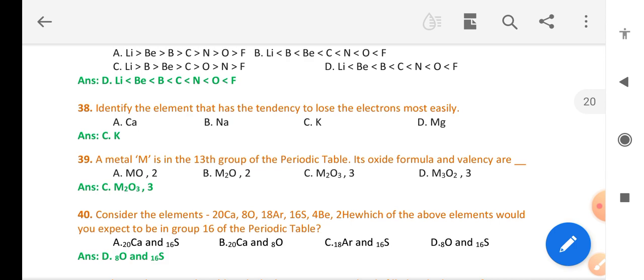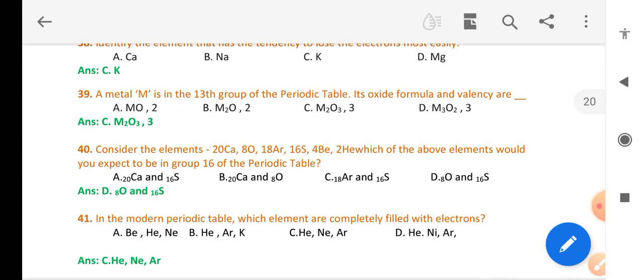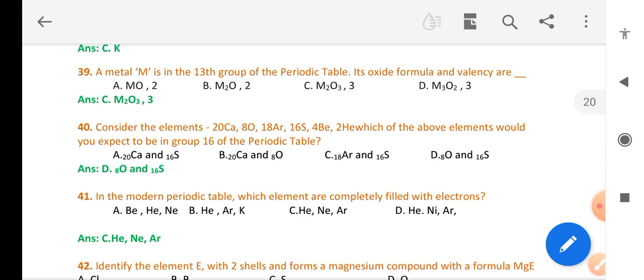Its oxide formula is M2O3 and valency is 3. Consider the elements 20 Ca, 8 O, 18 Ar, 16 S, 4 Be, 2 He.